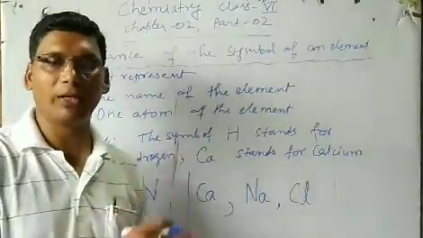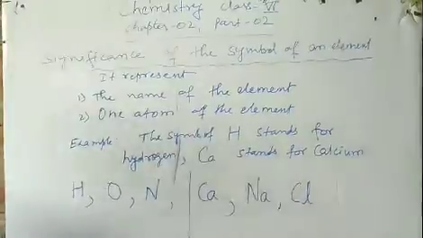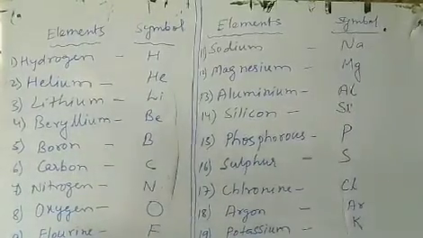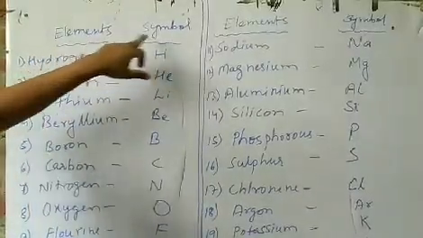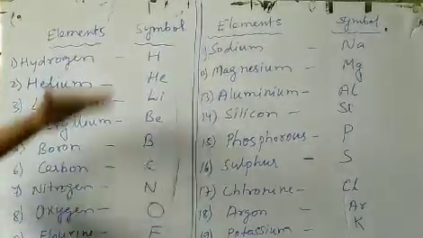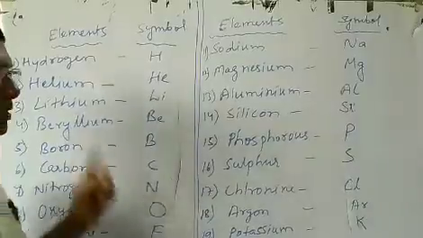You should learn it by heart. Okay, let us see the next part. Okay, students. So I come to the next part of this. What is that? Name of the elements and their symbol. I have taken first 20 elements. It is very important to learn by heart.